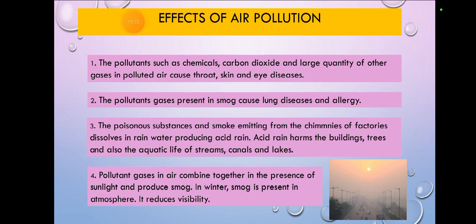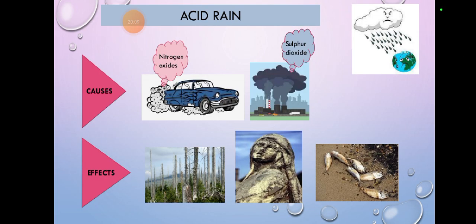Okay, polluted gases in air combine together in the presence of sunlight and produce smog. In winter, smog is present in the atmosphere. It reduces visibility. So you must have seen polluted gases. So polluted gases in air combine together when there is sunlight, and they produce smog. In winter, you would have seen, like we also say fog, we also say smoke. Something is not visible to us, we can't see anything, and when we close our mouth and open it, we see some type of mist.